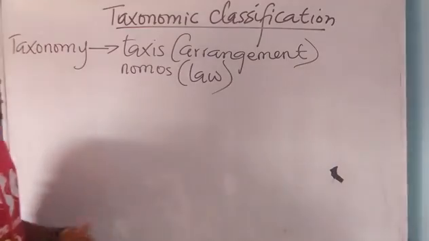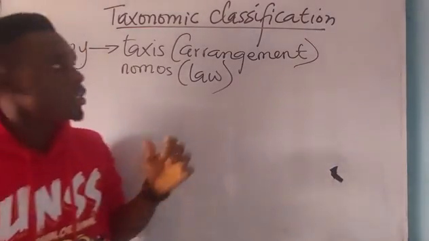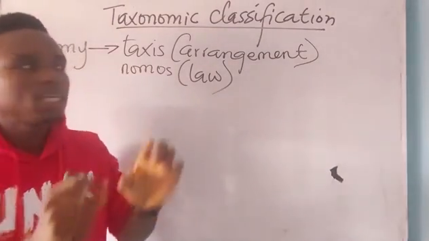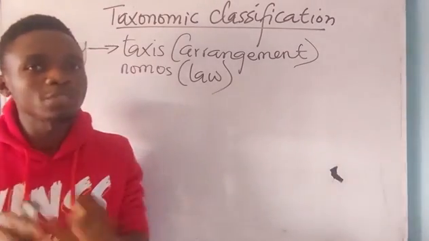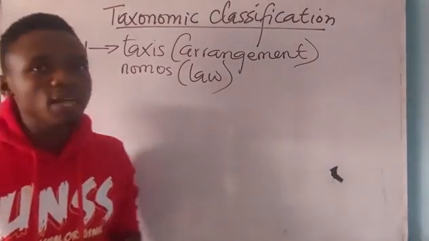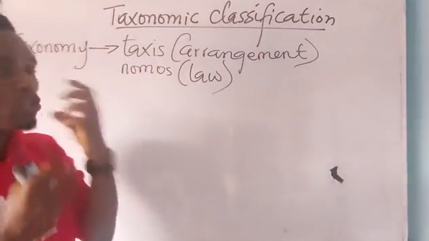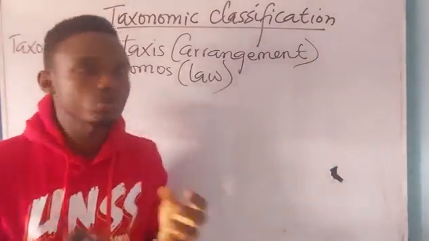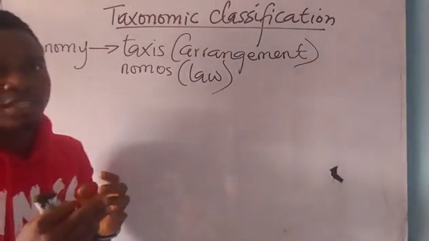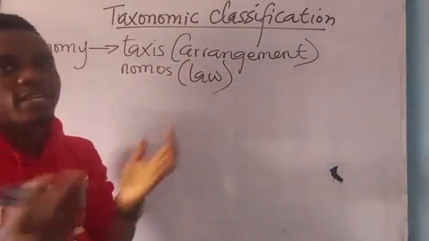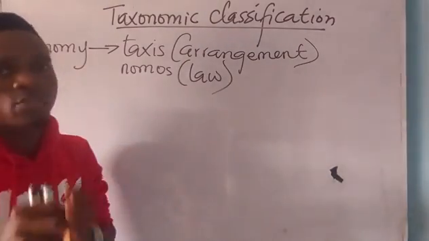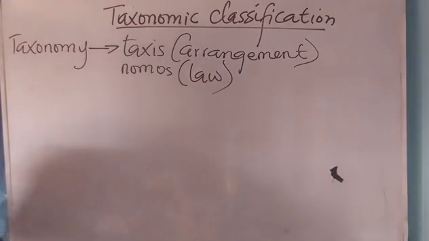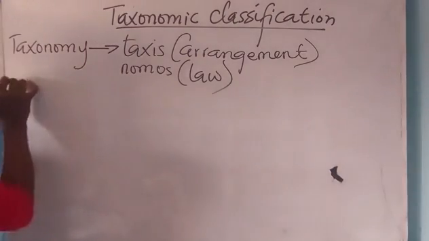So it's just like a type of classification in which different organisms are arranged based on their morphological and physiological characteristics. When organisms are grouped based on noticeable features, or based on their internal organs and their functions, we call that taxonomy. The systematic way of classifying an organism into a particular category is called what? Taxonomy.